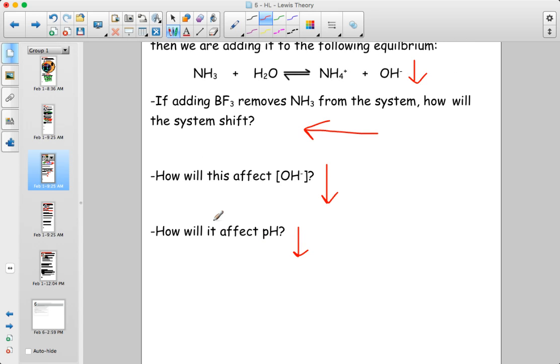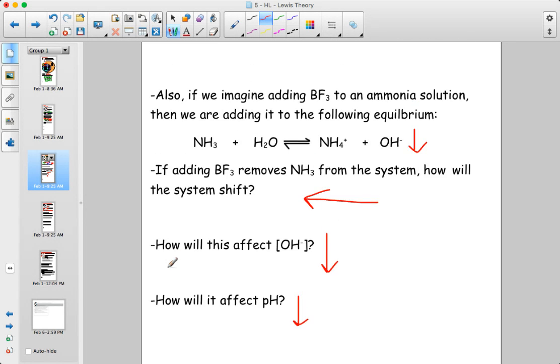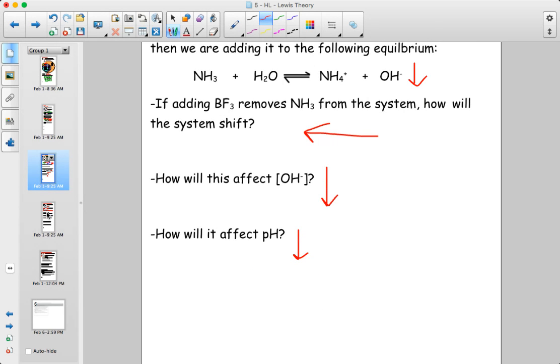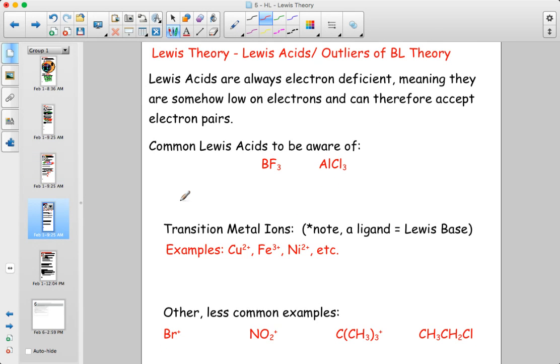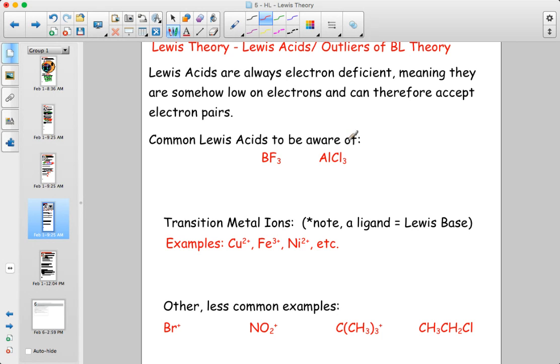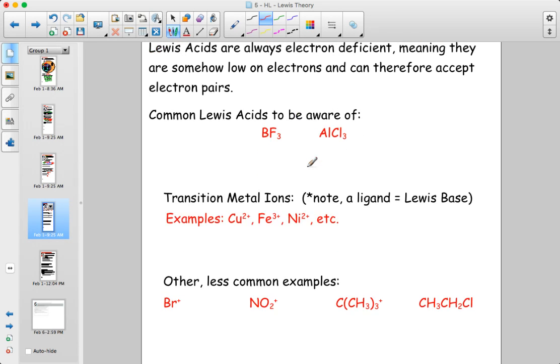So again, even though it doesn't look like a traditional acid that we've talked about so far, it does have the properties of an acid. It neutralizes a base, and it lowers pH. Okay, a couple other examples to go over quickly. So BF3 is sort of the classic one to recognize as a Lewis acid. AlCl3 is similar. You can also draw AlCl3 with a Lewis structure. Even though you might think it's ionic, AlCl3 has a lot of covalent character to it. So you can draw Al with 3 bonds, each to a chlorine. So both of these are electron deficient as they don't have an octet.